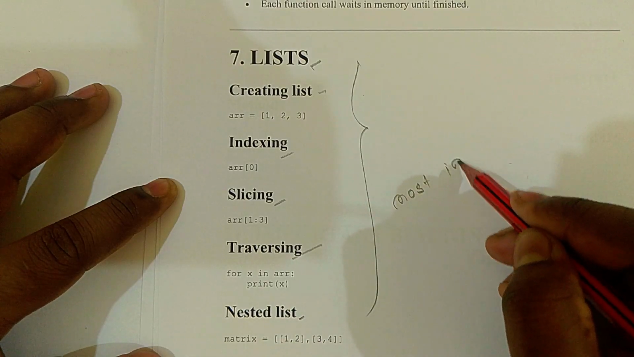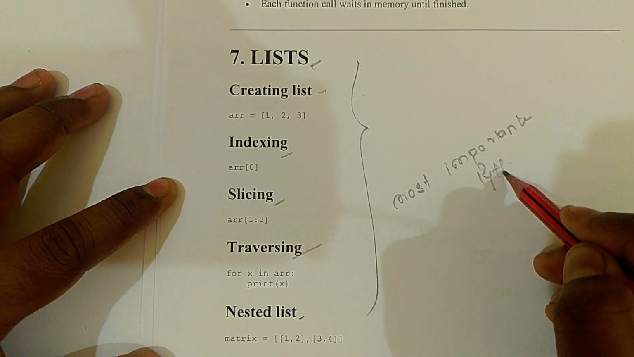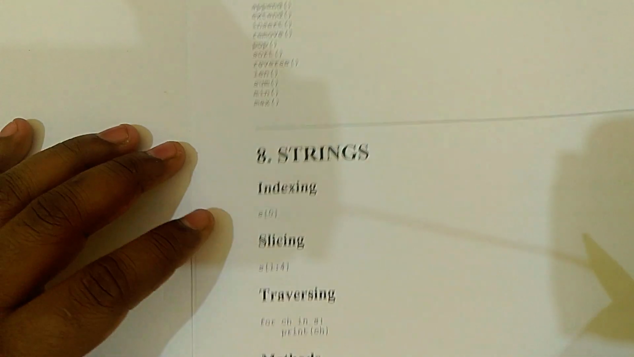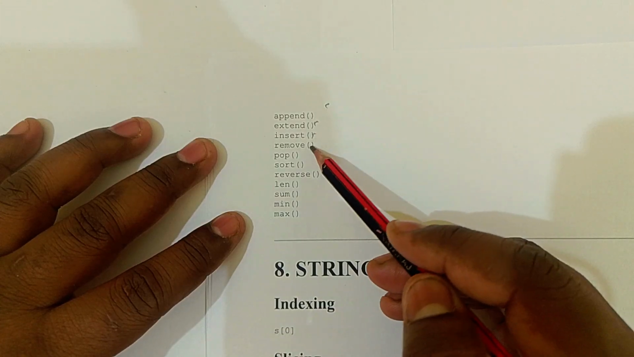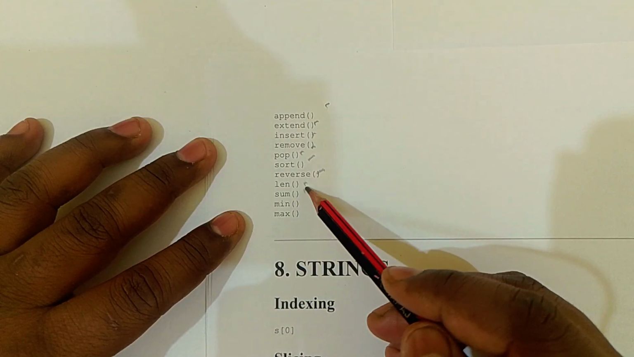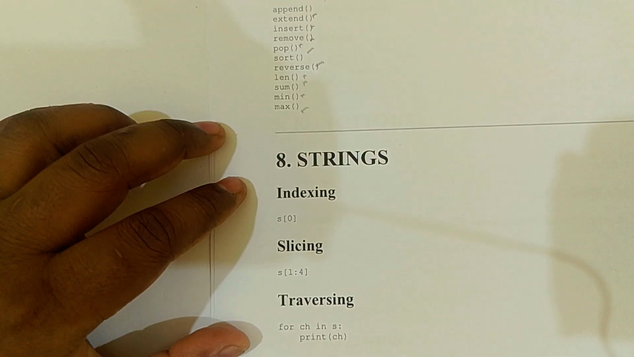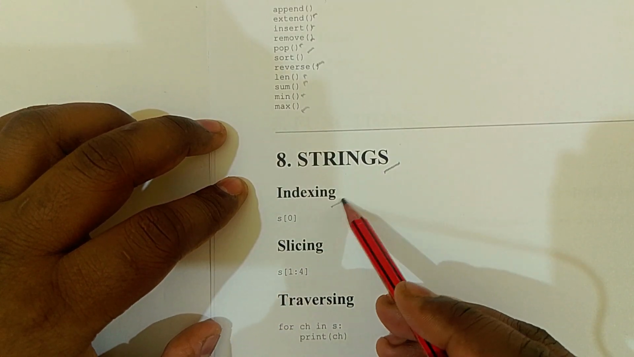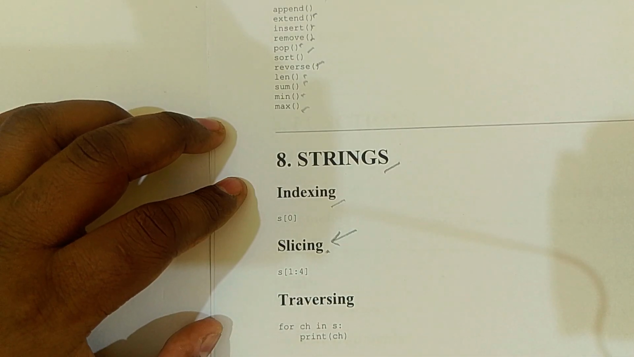We will also cover the important methods, and these are the most important topics in Python that are going to be used in data science, and that's why the list is most important. After that we will learn the important methods: append, extend, insert, remove, pop, sort, reverse, len, sum, min and max. These are inbuilt functions used in Python, basically on lists. Okay, and strings: how to index strings and slice strings, and slicing is the most important in Python.